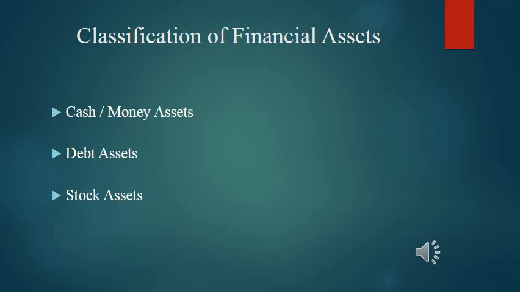Another one, that is stock asset. We know what is meant by stock. Stock includes two types: preference stock and equity stock, or equity capital and preference capital. Corporates or companies issue stocks for the purpose of raising their fixed capital. There are mainly two types of stocks, such as preference share capital and equity share capital. We know that equity stockholders are the real owners of the company or organization, whereas preference shareholders have a preferential right to get a fixed percentage of dividend if there is a profit.